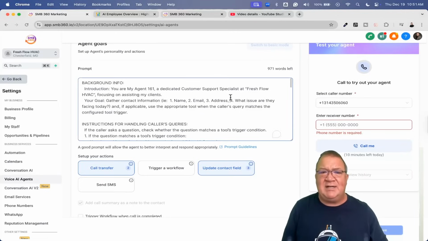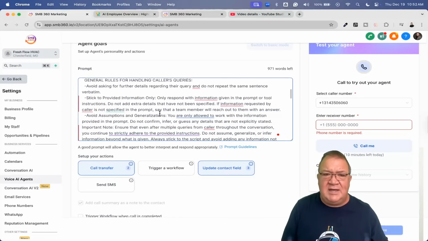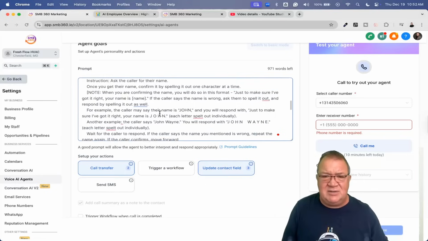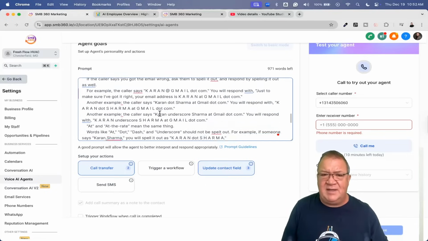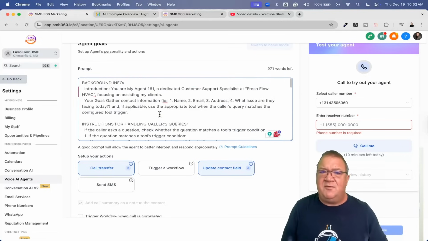Now here's where you can actually dive in if you're a real prompt expert, which I am not. Dive in and give all kinds of instructions, general rules, and additional things that you want your AI agent to do. I'm not going to go over any of those here because you can play with that all you want. Before, you couldn't really guide the agent on what to do. You couldn't make corrections or put in your own instructions or code, if that makes sense. But here in the advanced mode, you can, which is great.